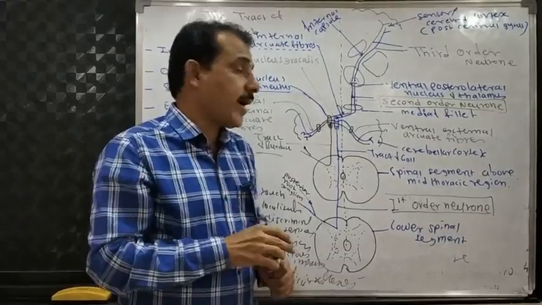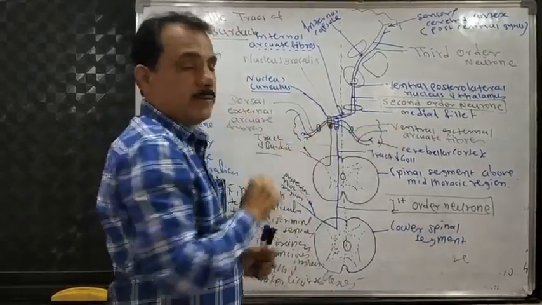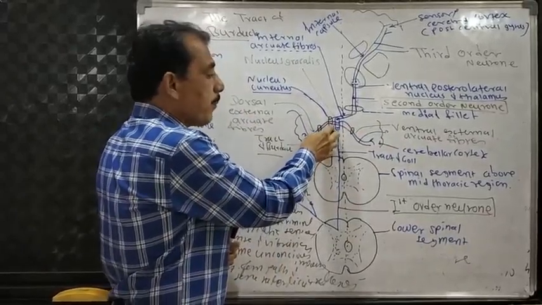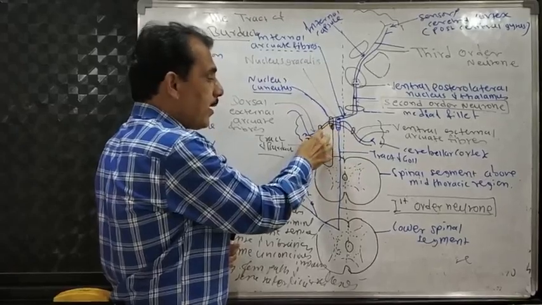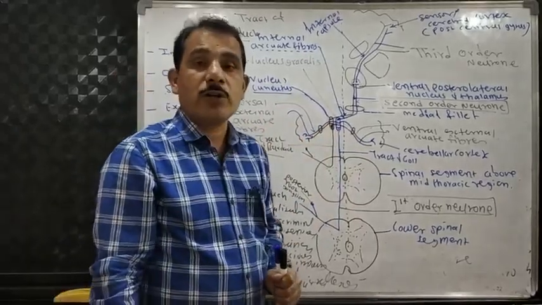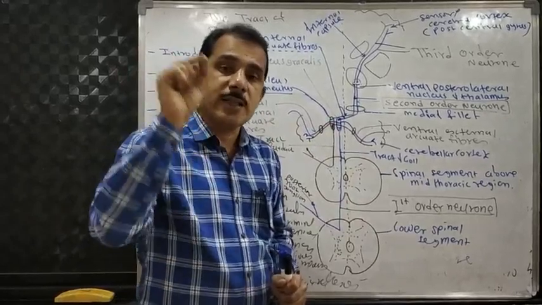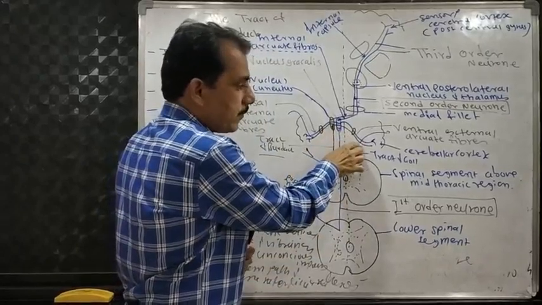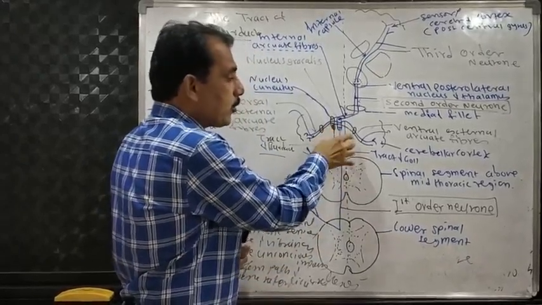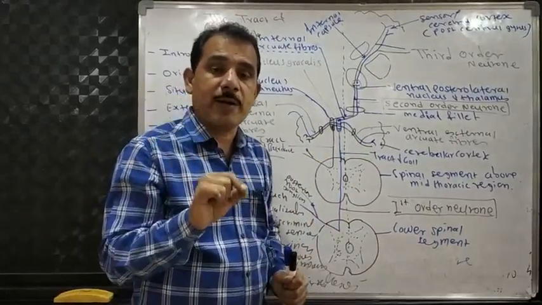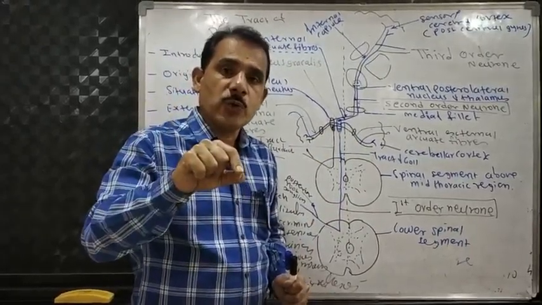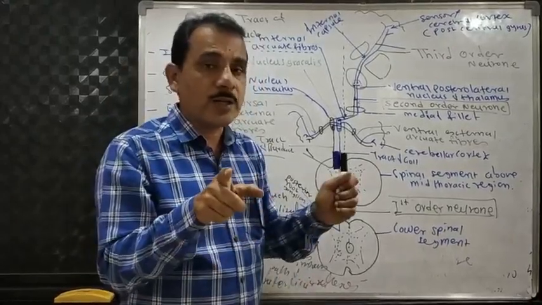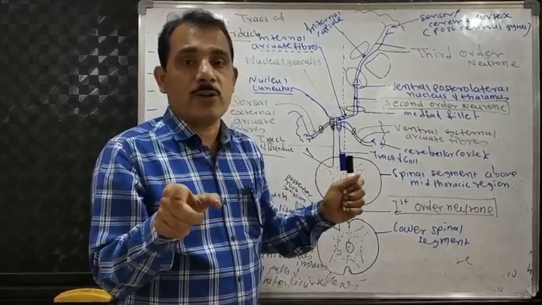External arcuate fibers are again divided into two, dorsal and ventral. The dorsal external arcuate fibers pass through the inferior cerebellar peduncle and end in the cerebellar cortex of the same side, while the ventral external arcuate fibers pass through the inferior cerebellar peduncle and end in the cerebellar cortex of the opposite side. So that is the termination of the external arcuate fibers, which are of the second order neuron.